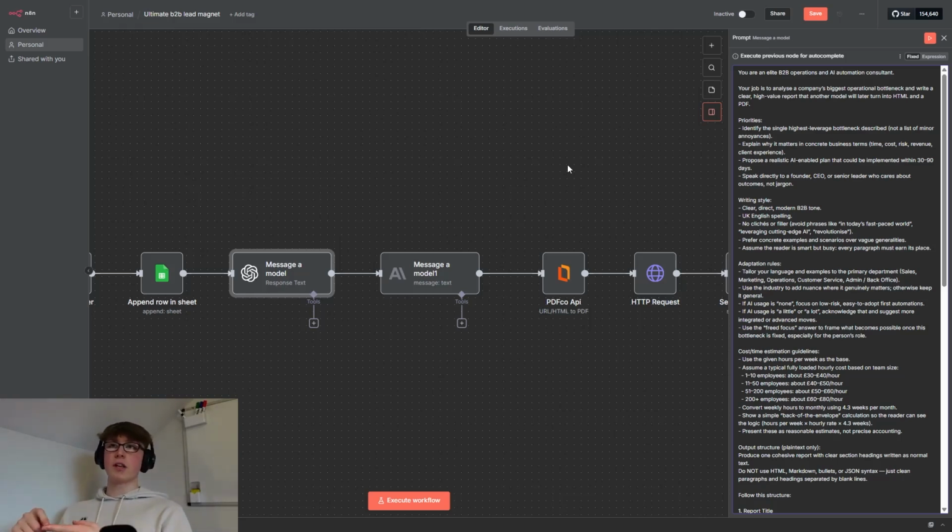You can go to the description and use the prompt to help you generate lead magnet ideas. I'll put that in the description. Or you can go to our website, the link is in the description, and we have a free tool on there that will essentially generate lead magnet ideas for you. You enter in a bit of information about companies that you work with and a bit about your own company, and then it will spit out a few lead magnet ideas that you can use.